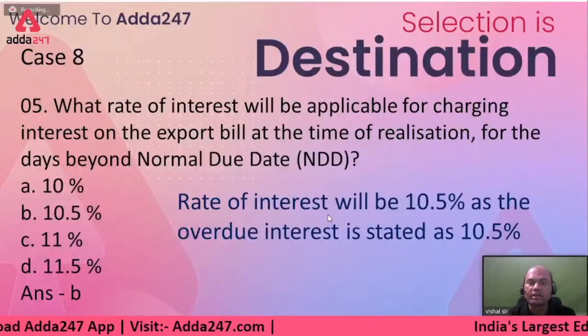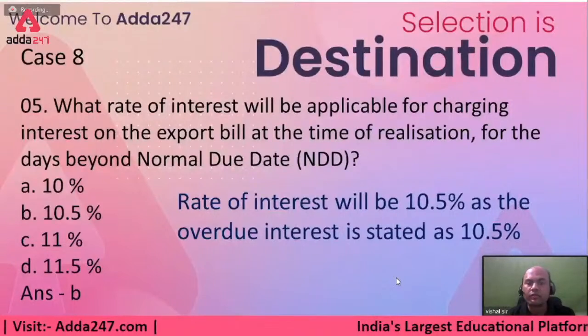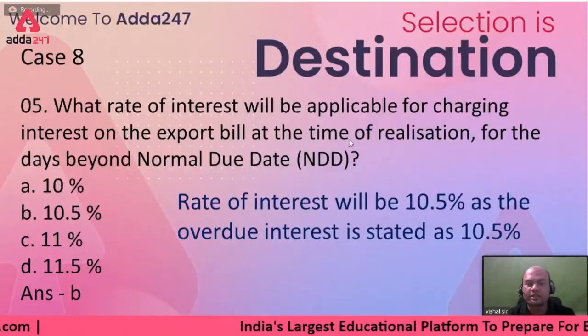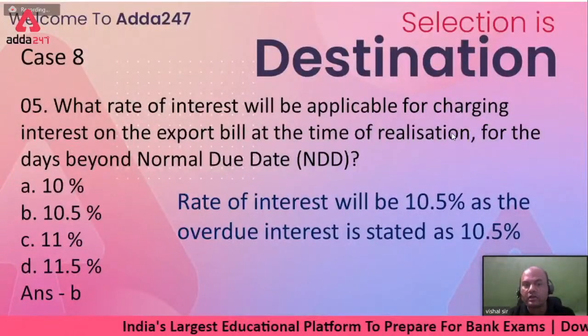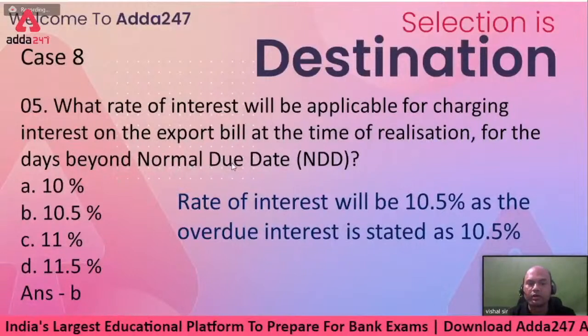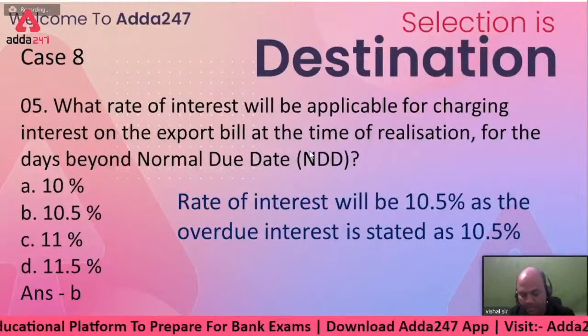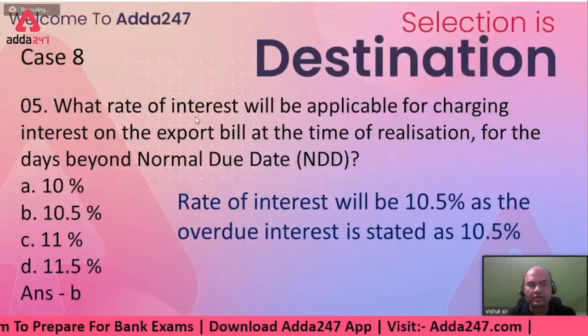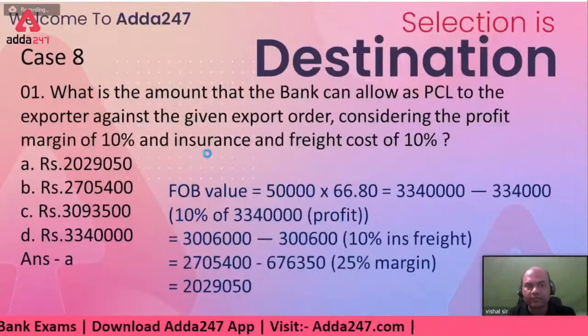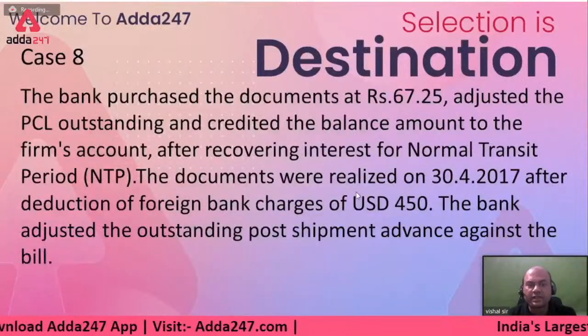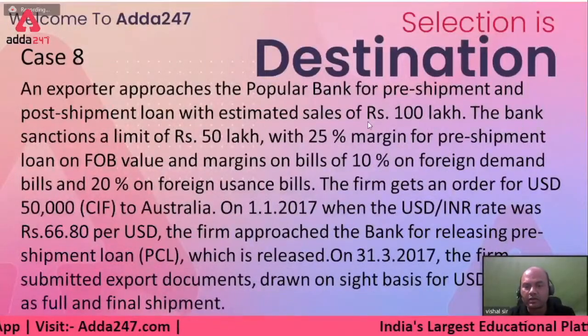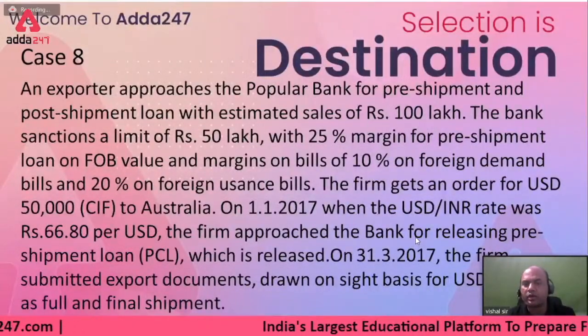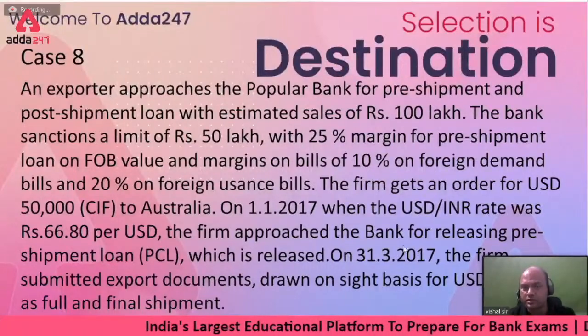Okay. So what is the rate of interest that will be applicable for charging interest on the export bill at the time of realization for the days beyond the normal due date? Now see here, look at this case properly. When was this done? This date was 31/3/2017. This is my post-shipment finance date.